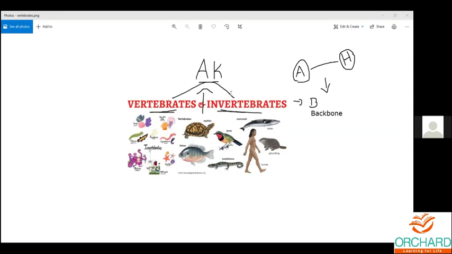So there are two main groups in the animal kingdom: vertebrates and invertebrates. Invertebrates don't have the backbone, so they cannot move upright, and they are not that strong in nature. Invertebrates totally lack the backbone, and vertebrates do have the backbone. But the fully developed backbone can be seen only in human beings, whereas developing backbones are seen in birds, amphibians like frogs, and reptiles like crocodiles.